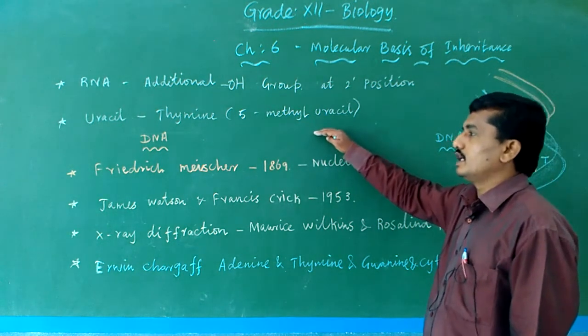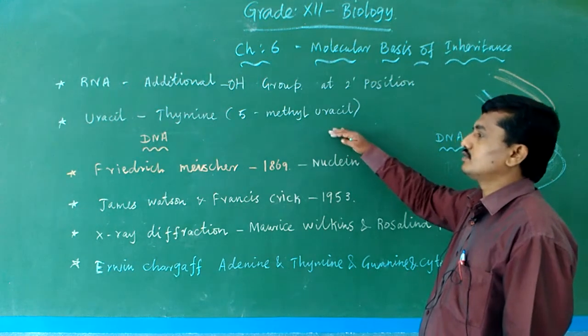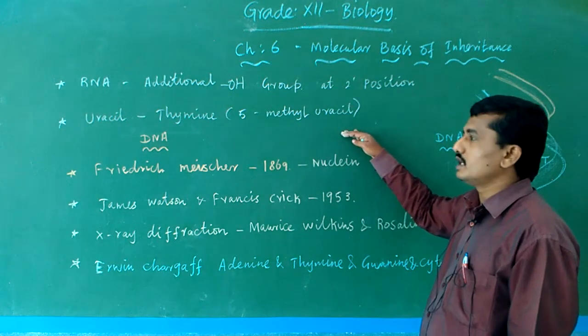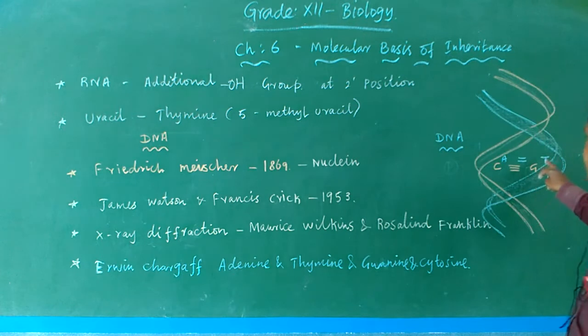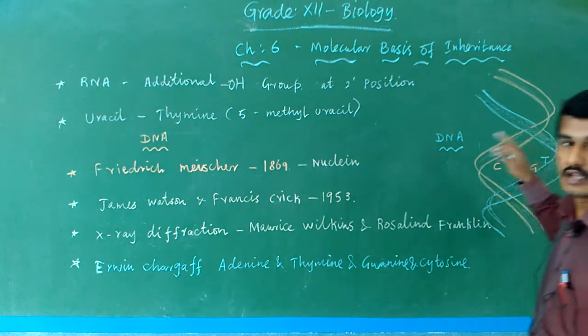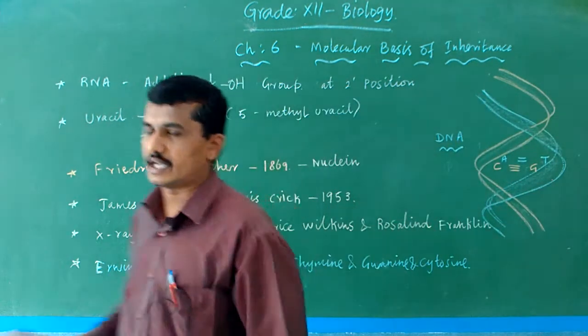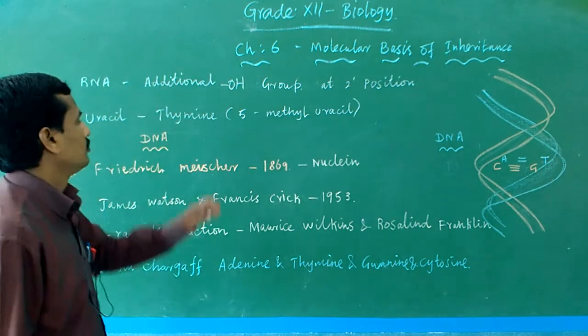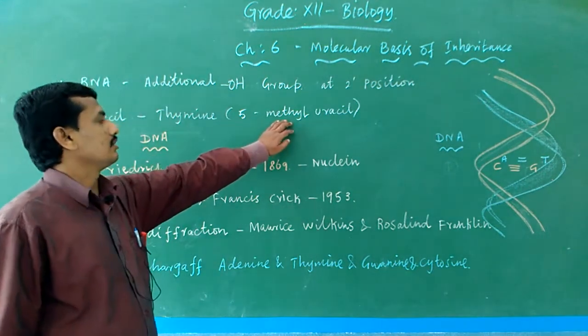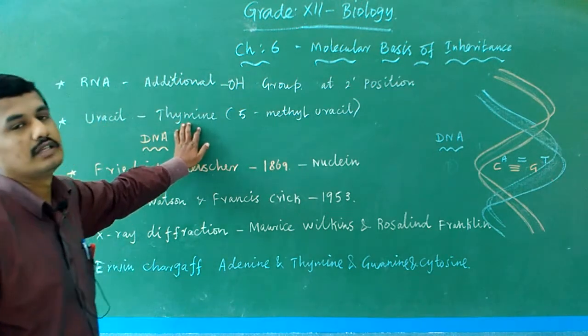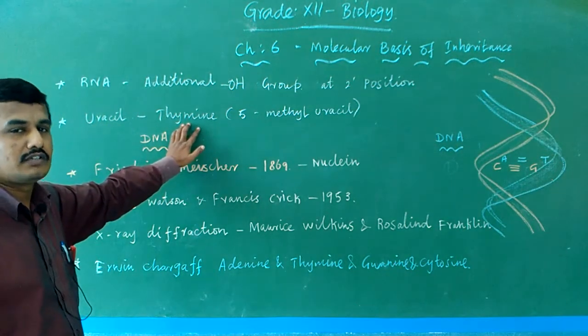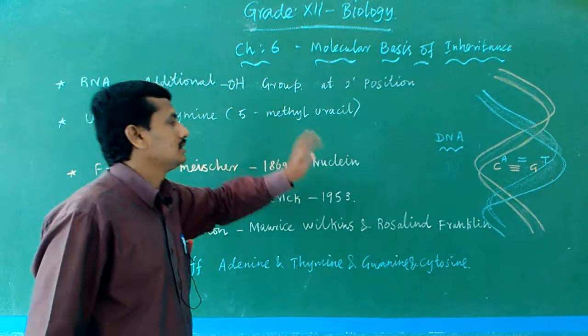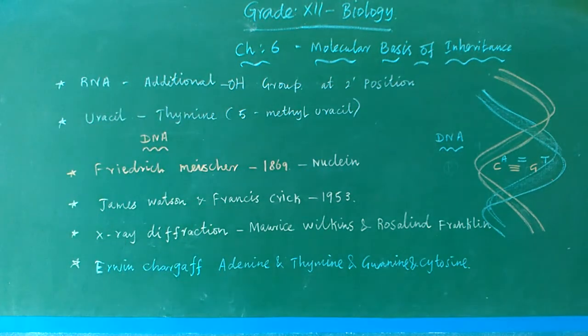In RNA, uracil is present instead of thymine. Thymine is otherwise known as 5-methyl uracil. Okay, so in DNA, adenine pairs with thymine and cytosine pairs with guanine.